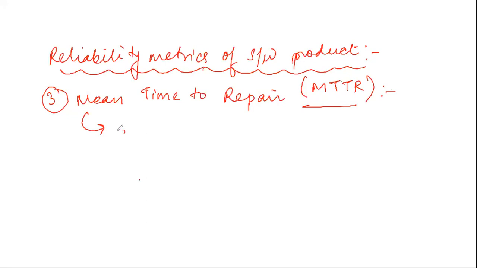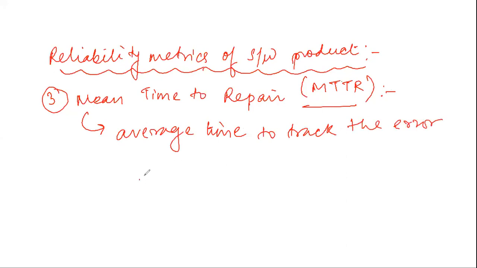It will consider the average time taken to track the errors causing the failure and to fix them. In order to fix an error, that means the time taken to recode the program, the time taken to reboot the system, and the time taken to again give some input and check. All these times we will include in this MTTR value. Okay. The next one.